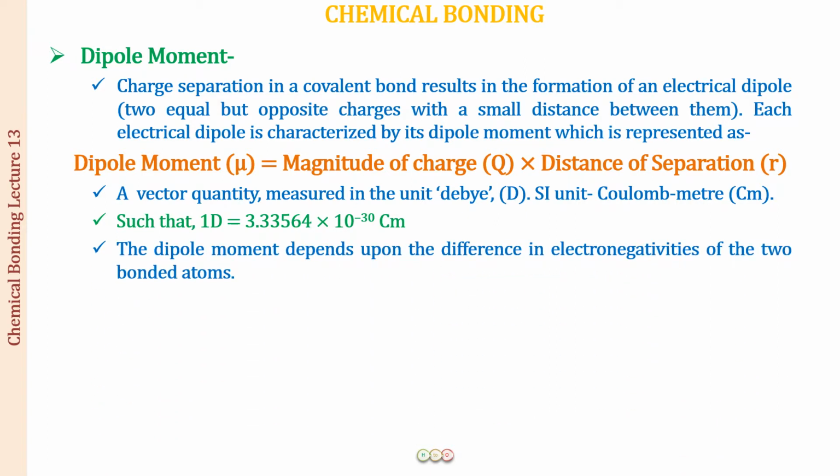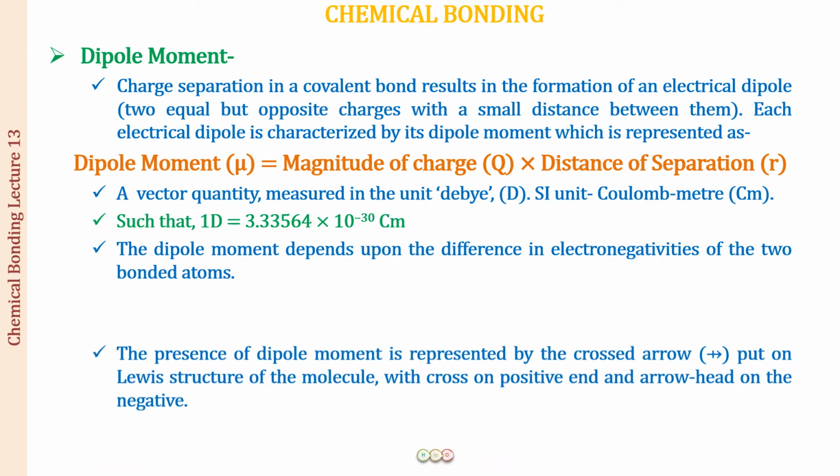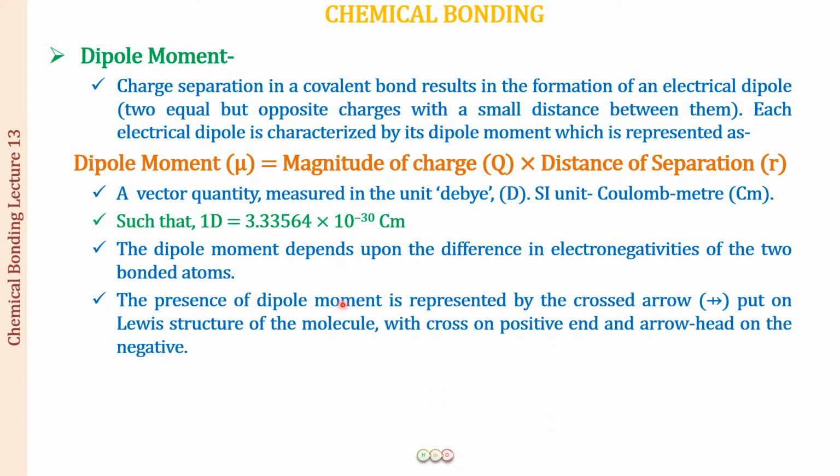And a very important thing is that the dipole moment depends upon the difference in the electronegativities of the two bonded atoms. The greater the electronegativity difference, the greater the dipole moment of that bond. The presence of the dipole moment is represented by a crossed arrow. Here you can see we have an arrow and we have put a cross on it. This is put on the Lewis structure of the molecule with the cross on the positive end and the arrowhead on the negative end.